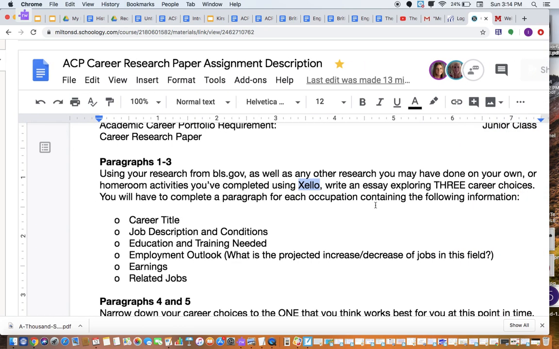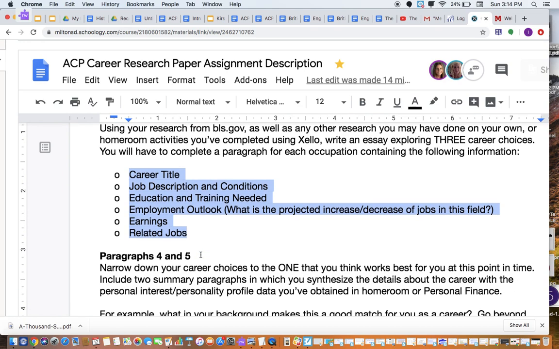But if the career that you are interested in is not on Zello, then BLS.gov has more options for you there. For each career, you need to find these things: the career title, obviously not hard, but then the description, the conditions, the education and training needed, employment outlook, earnings, and then related jobs. So you'll research all 3 careers, and I'm going to talk about how, if I were you, I would go about that later on in the video.